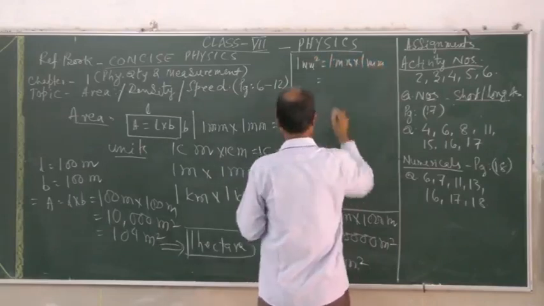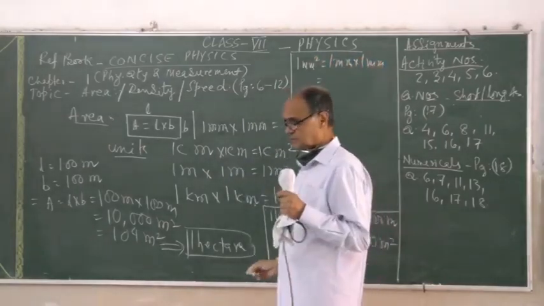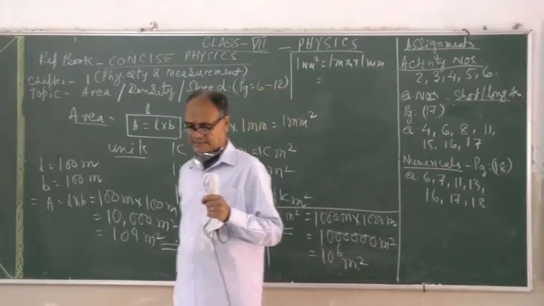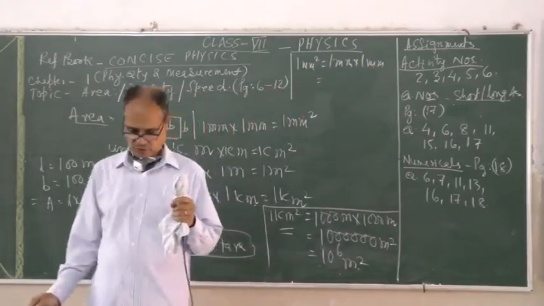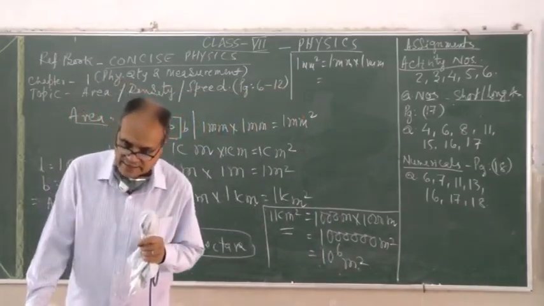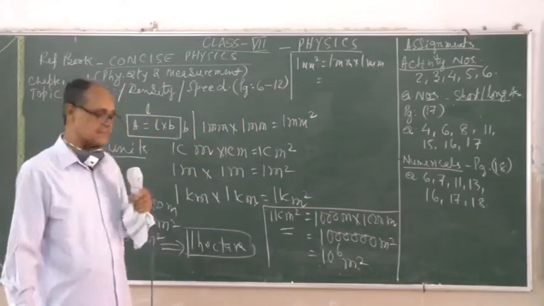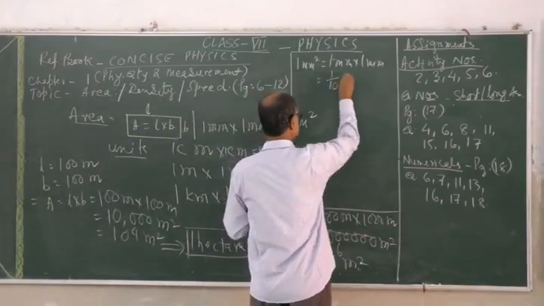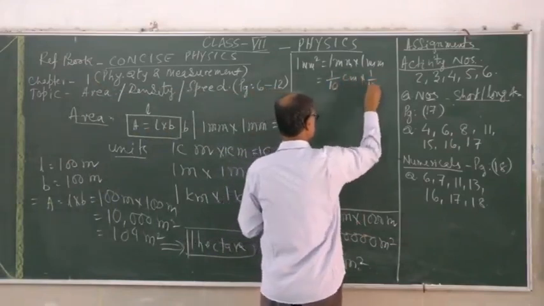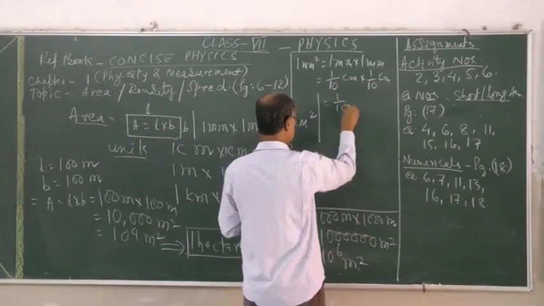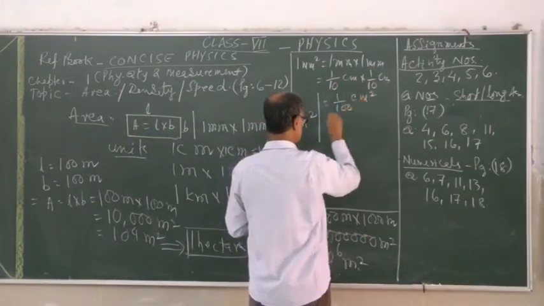This can also be converted to centimeter form. 10 millimeter makes a centimeter. So 1 millimeter will be 1 divided by 10 centimeter. So this millimeter square can be written as 1 by 10 centimeter into 1 by 10 centimeter. So this will give you 1 by 100 centimeter square.